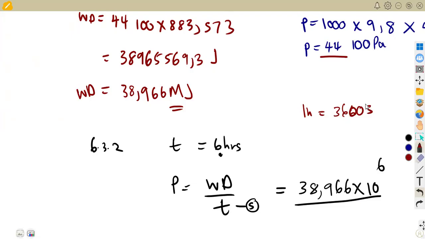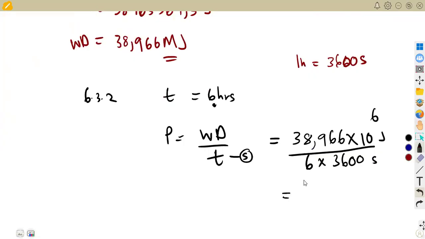So meaning to say the time that we have in hours in this case must be converted to what? To seconds. So it's gonna be 6 times 3,600 in seconds. So these are joules. Remember, power is work done per second, joules per second. So this is gonna give us something like 18, not 10, but 18, 03,9814, something like that, which is joules per second.